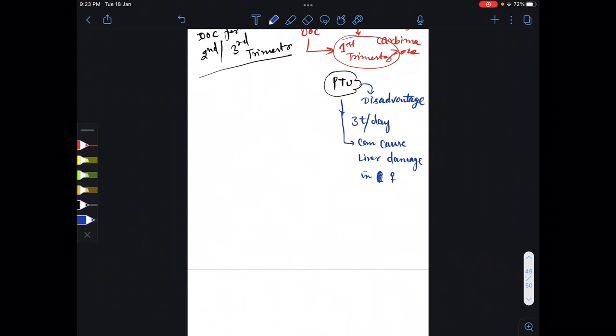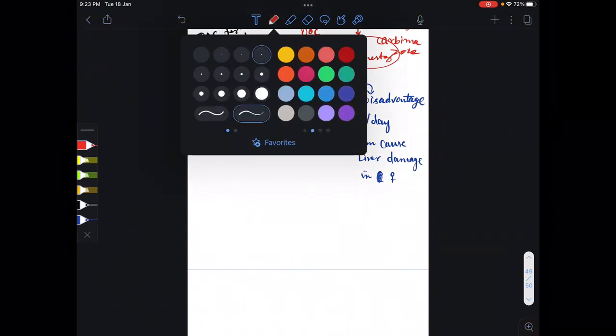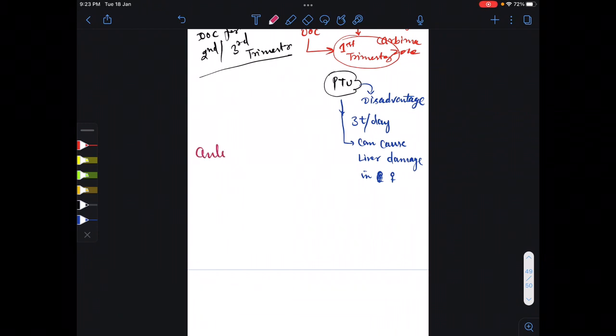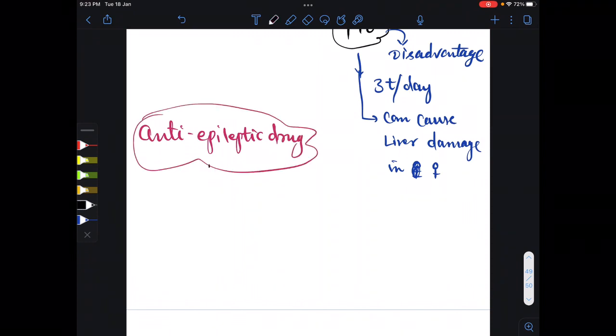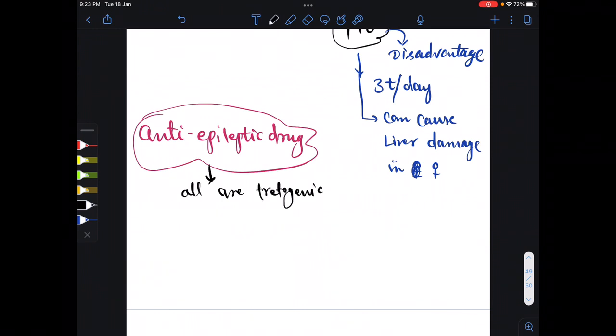Anti-epileptic drug in pregnancy. So for anti-epileptic drug, you have to understand one thing. First thing you should understand is that all anti-epileptic drugs are teratogenic. All are teratogenic. And you have to understand one more thing.